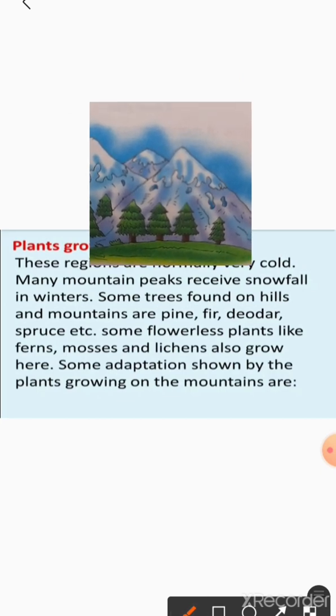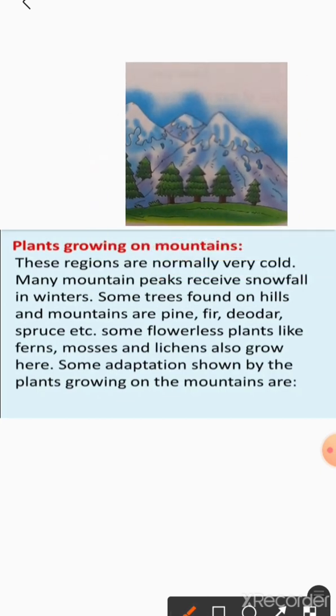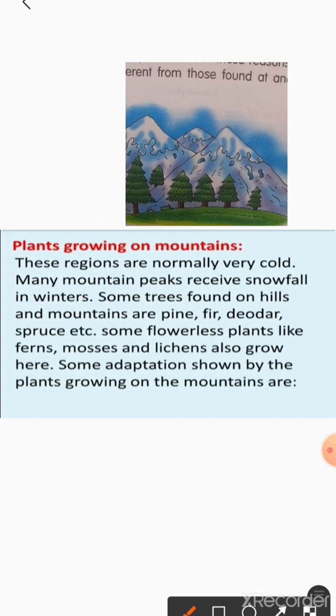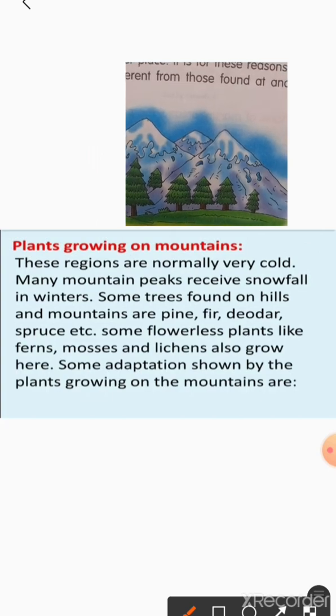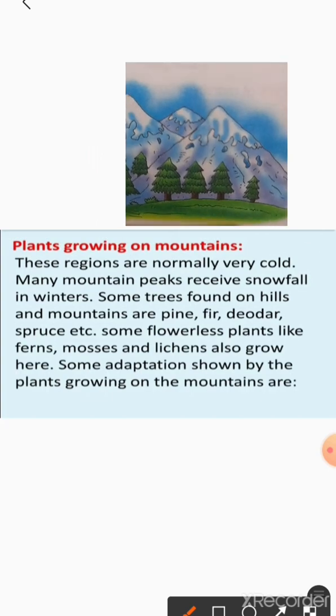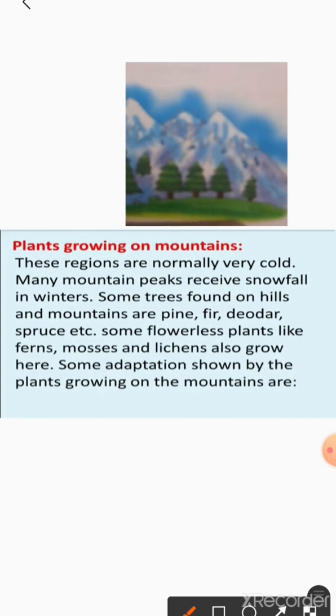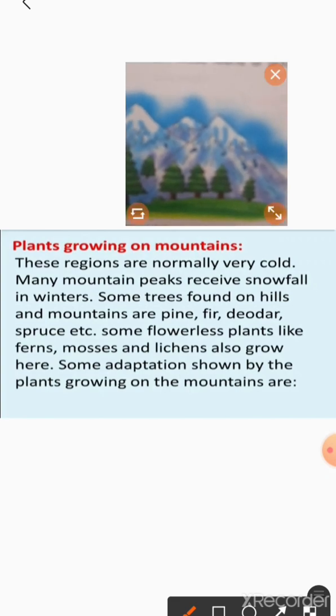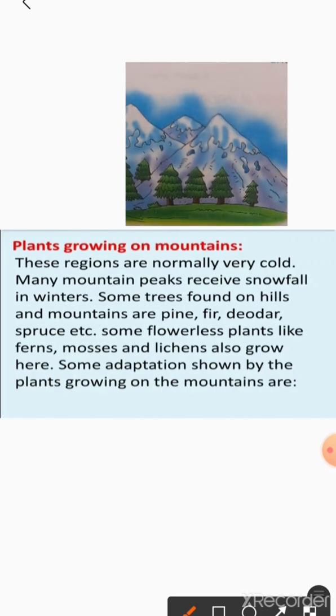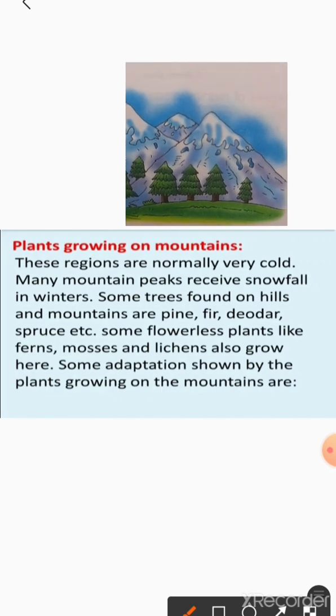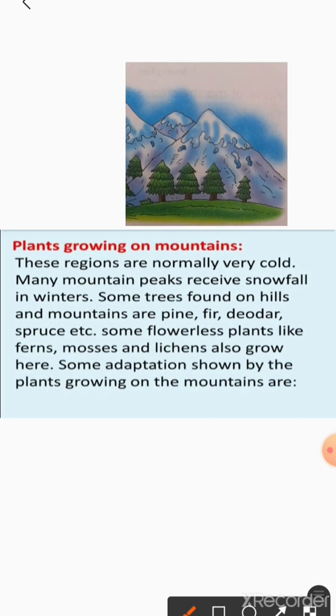In winters, some trees found on hills and mountains are pine, fir, deodar, spruce, etc. Some flowerless plants like ferns, mosses and lichens also grow here.